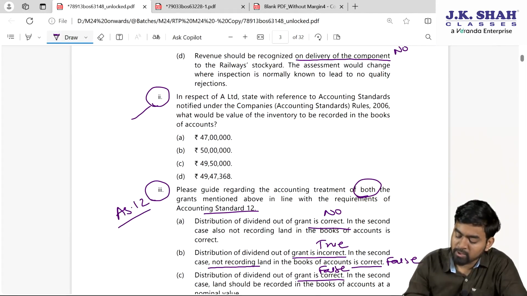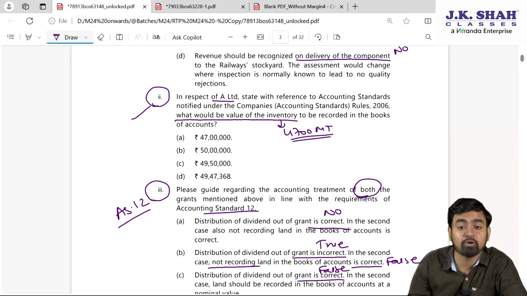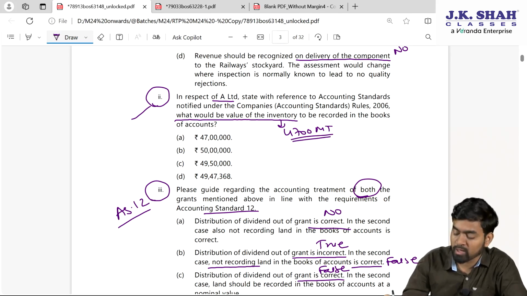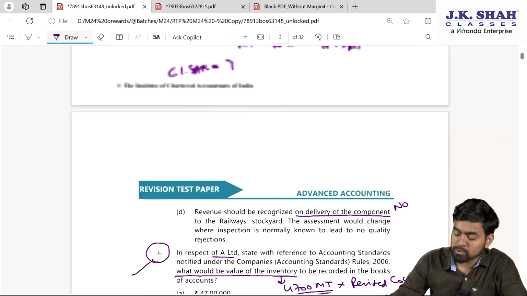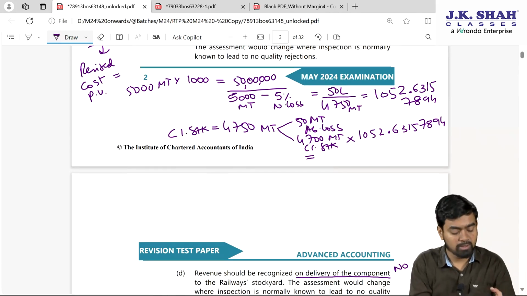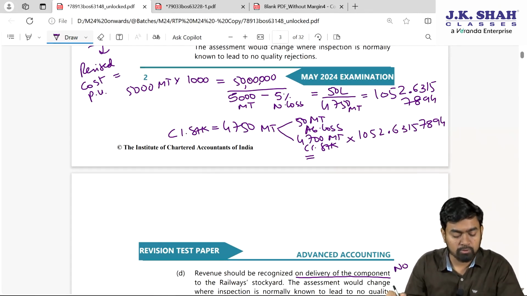Fine. What they are asking in this particular question, please confirm. Point number 2, in respect of A Limited, state with reference to accounting standard what would be the value of inventory. Value of inventory you can understand 4700 metric ton after abnormal loss to be recorded in the books of accounts. So this should be multiplied with revised cost per metric ton. My dear students, please confirm here. This figure will be multiplied by 4700, which comes to here